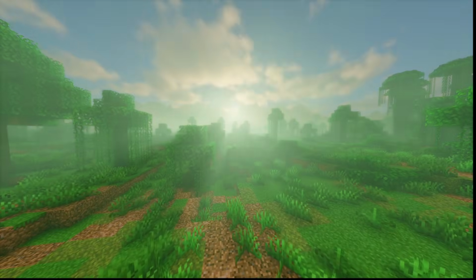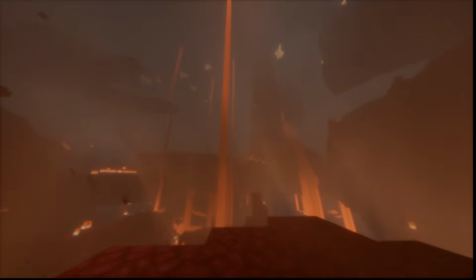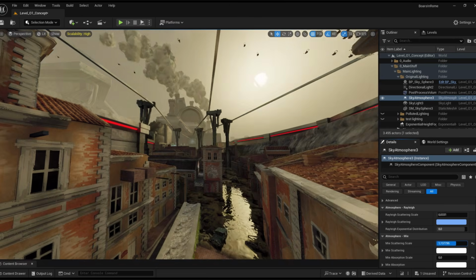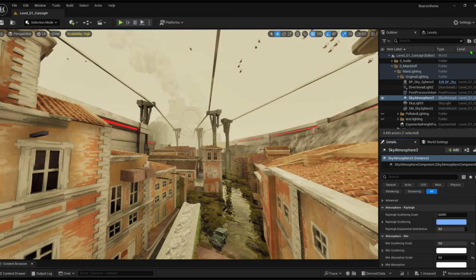This effect is even more obvious in the Nether. You can even notice it in water. It's really amazing and I wonder why a lot of games don't do it. When we go back to Unreal and turn up the fog, we can see that the effect is completely missing. Same for Unity. Let's fix that.